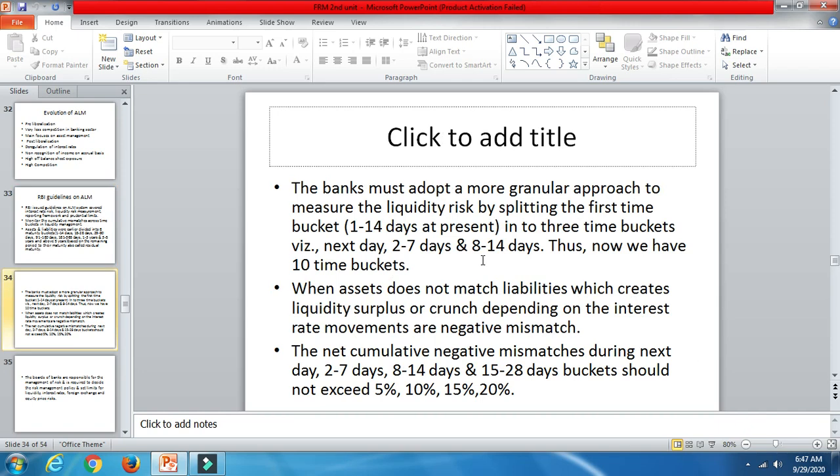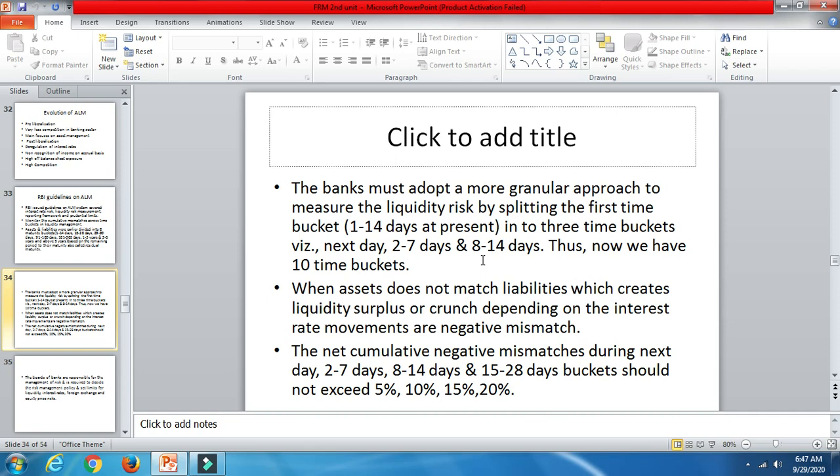There was a problem maintaining the 8 maturity buckets, so the RBI again split the time buckets to manage the risk. It was becoming difficult, and a liquidity crunch or surplus was happening. A balance has to be maintained.